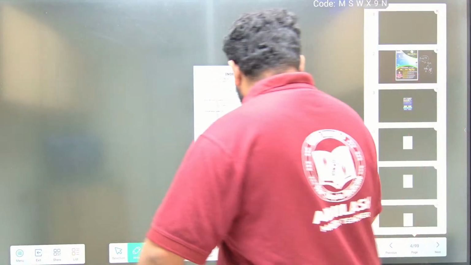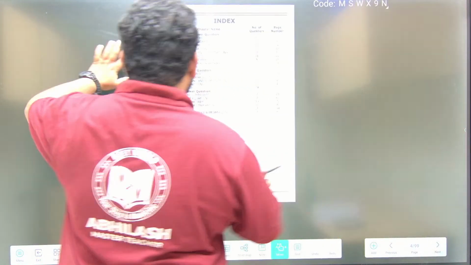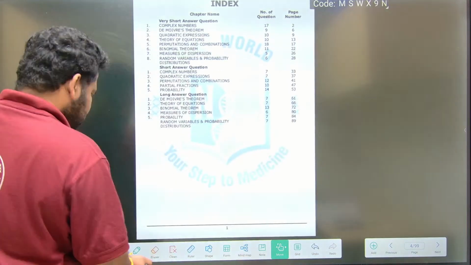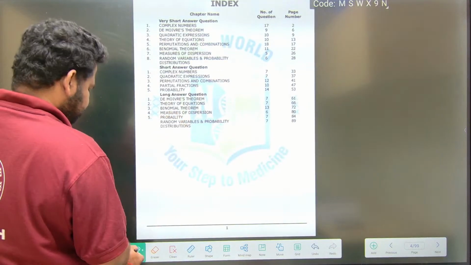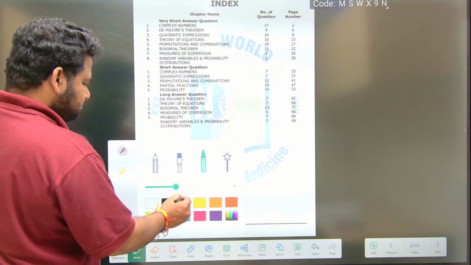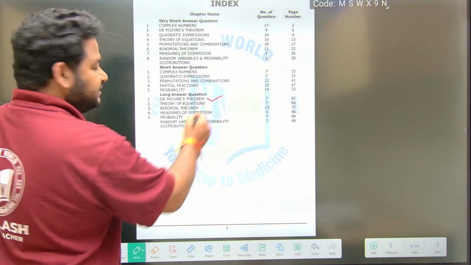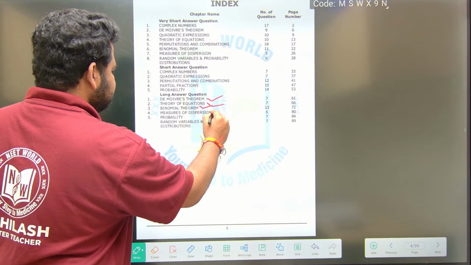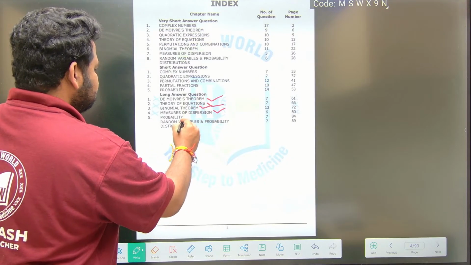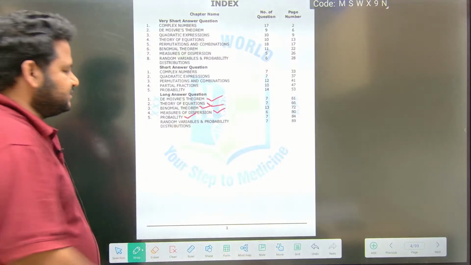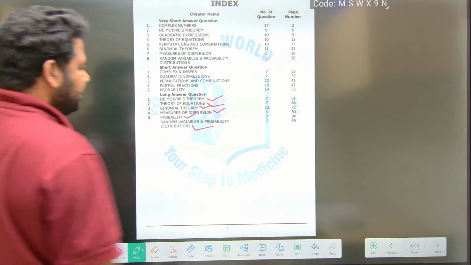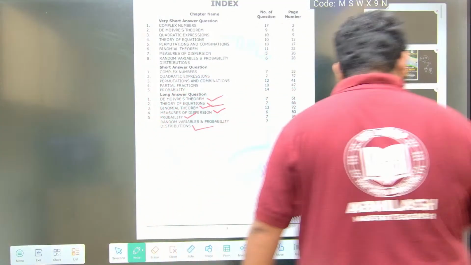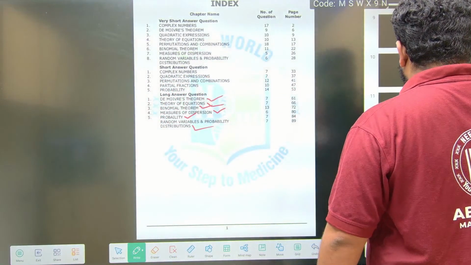You have already completed all these chapters pertaining to long answers, LAQs. De Moivre's theorem is done, theory of equations is done, binomial theorem, measures of dispersion are done, and probability we did in 2 parts. Now we will be doing random variables and probability distribution.